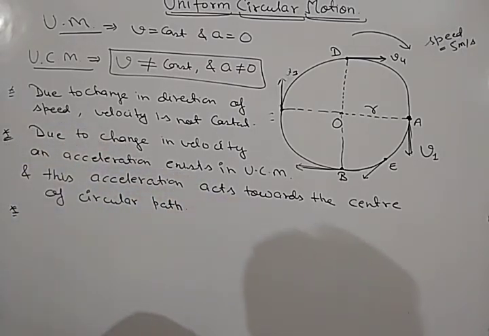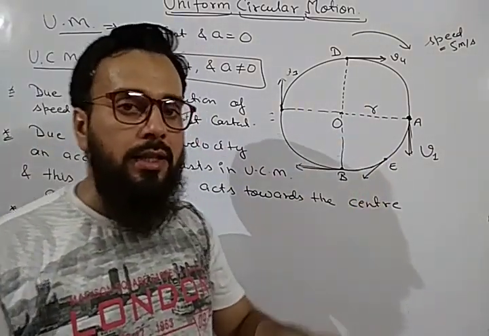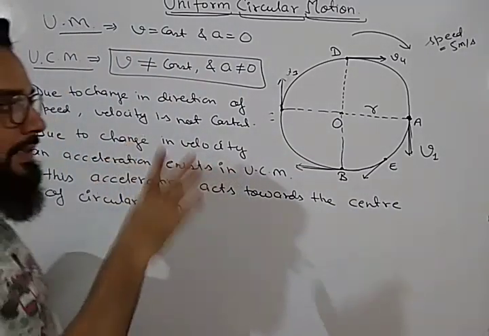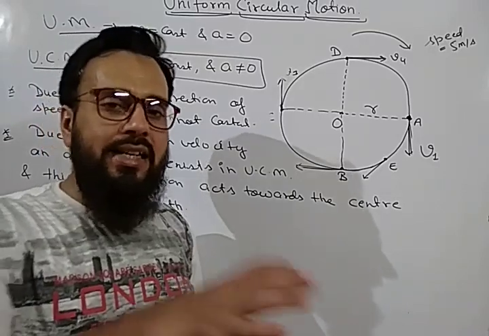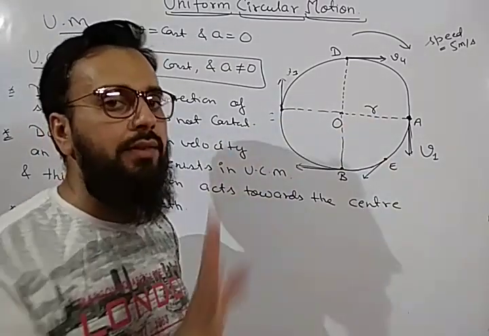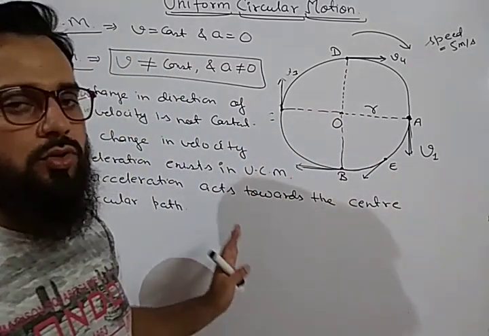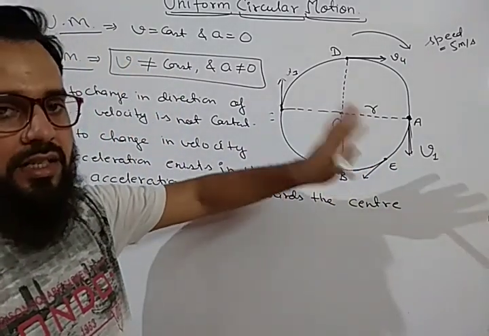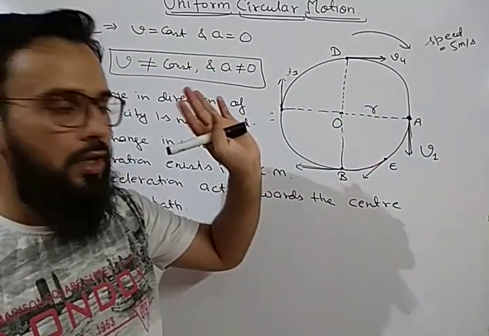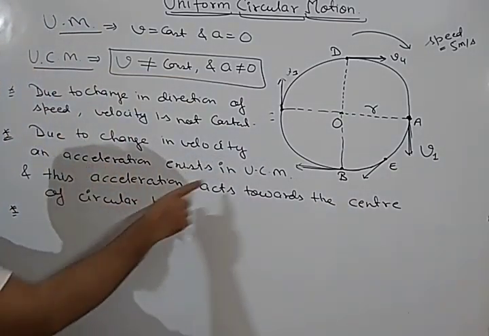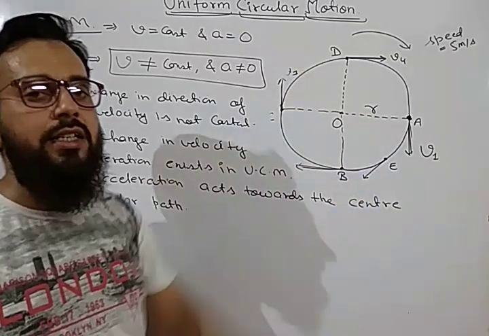So due to change in direction of velocity, there will be an acceleration. Now in case of uniform circular motion, this acceleration always acts towards the center of the circle. Why is it acting towards the center? It is a topic of class 11, so you will discuss it in that class. But at this level, you should know what this acceleration is and why it acts in uniform circular motion. It is acting because of change in direction of velocity, and towards the center of the circle.